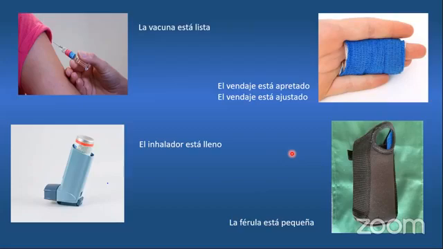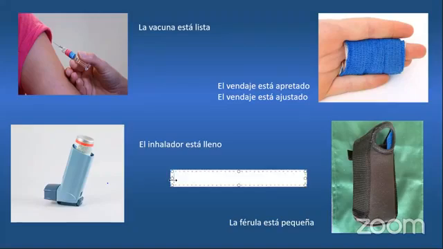Okay, so let me grab my pen here because I know a couple of you are going to start wondering something. If I said, la férula es pequeña, maybe I am talking about a splint that is small all the time, right? You go and you pick up something and it's for a pediatric patient. Oh, la férula es pequeña.